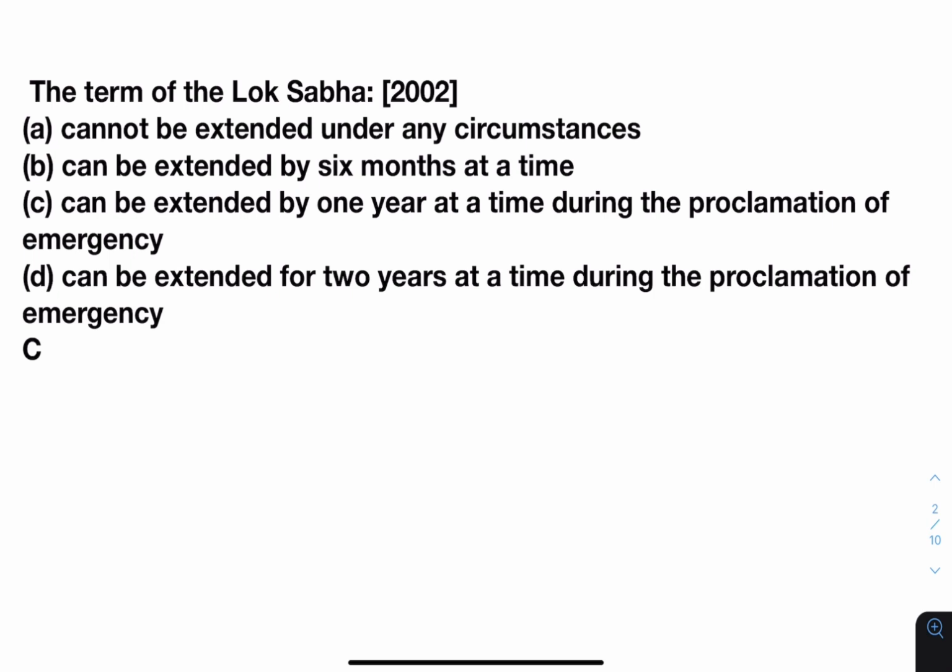Next, the term of Lok Sabha: cannot be extended under any circumstances, can be extended by 6 months at a time, can be extended by 1 year at a time during the proclamation of emergency, can be extended for 2 years at a time during the proclamation of emergency. We did not read what is the effect on the life of Lok Sabha when there is emergency. This is what happens when you solve a question. You find that what is important in a topic.